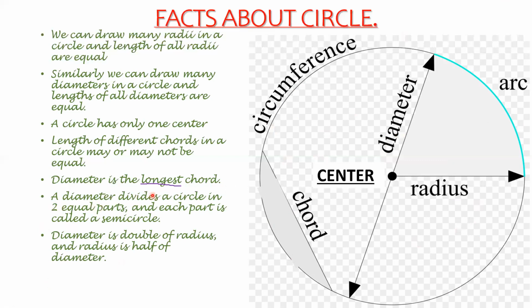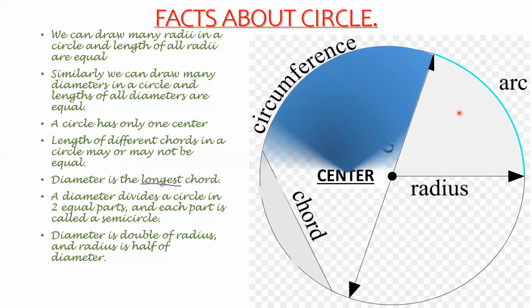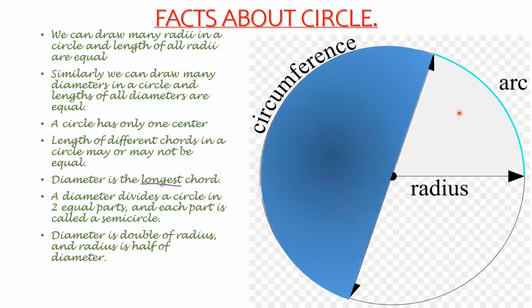A diameter divides a circle into two equal parts, and each part is called a semicircle. Now you can see this diameter, it's dividing this circle into two equal parts. This colored part is one part, and the other one is another part.